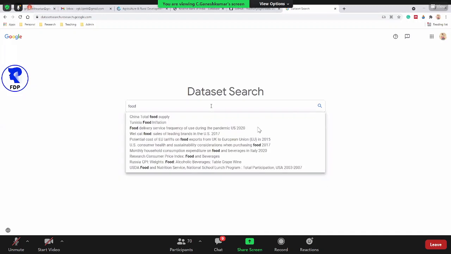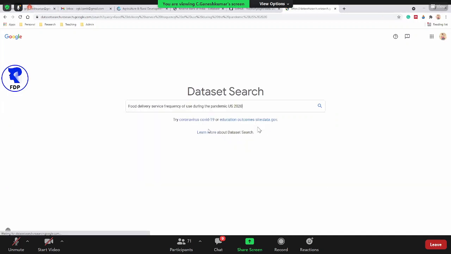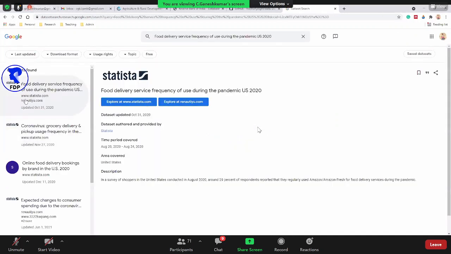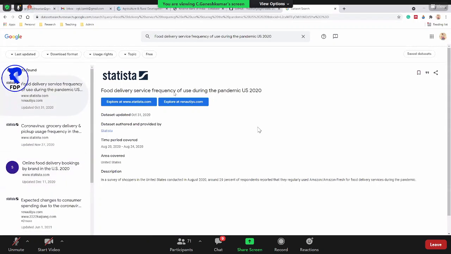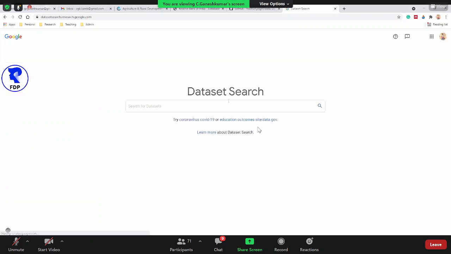Okay, so food delivery frequencies in the pandemic, or anything. If you want to search, there will be some websites. Again, you have to explore. Okay, so like this, we can get the data using this data search. Okay, Google data search, like Google Scholar, Google image search, like this. Google also provided a Google data search. Okay, this is one way to collect the data. Similarly, we'll see some more.